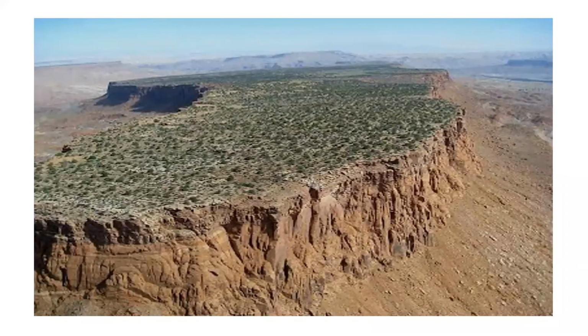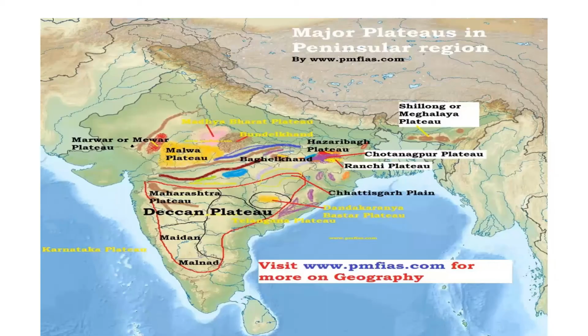So we can observe that it is a table-like structure which is above the land of plains, which are flatter than the plateaus. And here we can observe in which regions these plateaus are mostly present. In India, we have various plateaus, called the Deccan Plateau, the Malwa Plateau, and the Madhya Bharat Plateau.